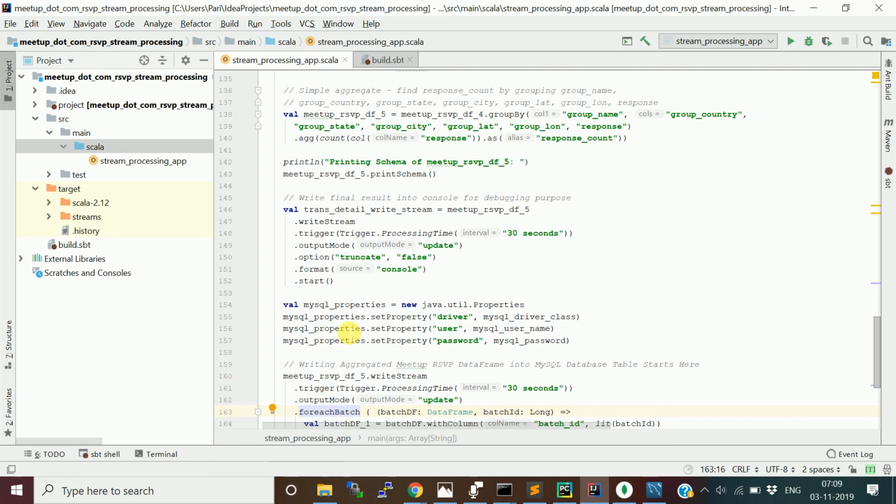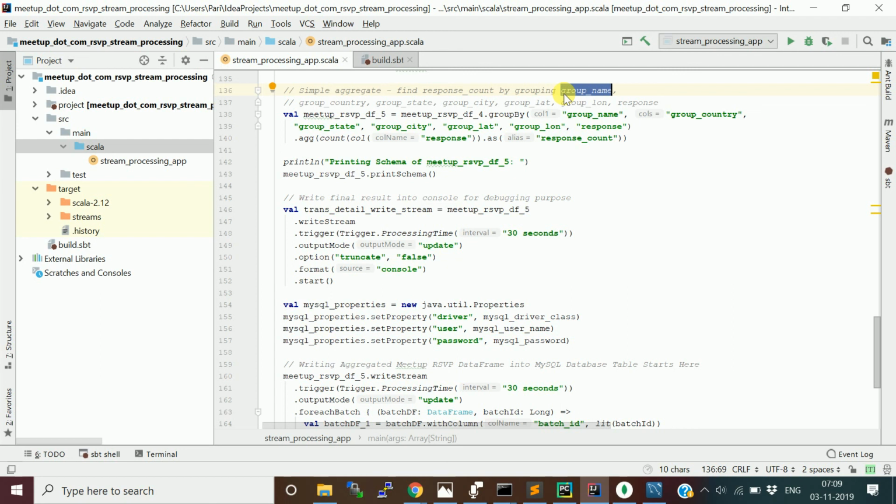So here what we are doing is grouping based on columns like country and group name. We want to find out, for each batch interval or trigger interval, based on the group, which group gets more RSVP messages.